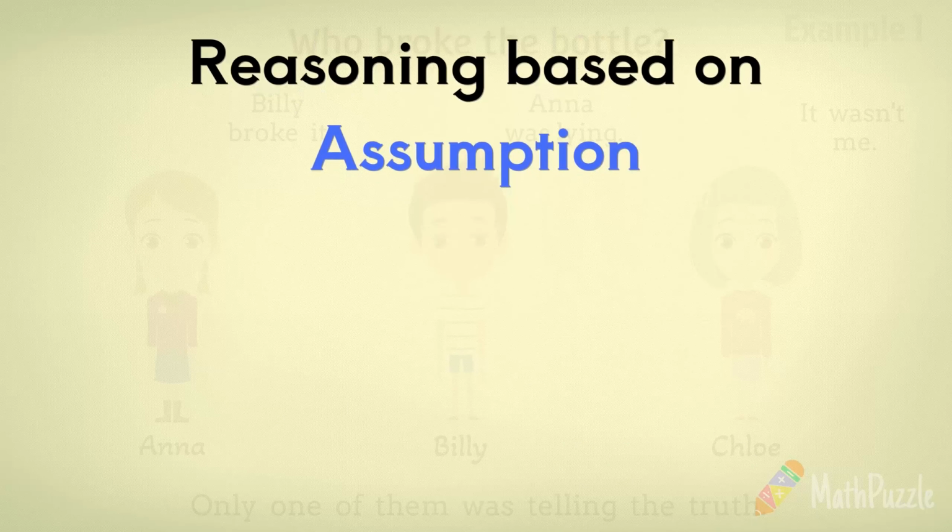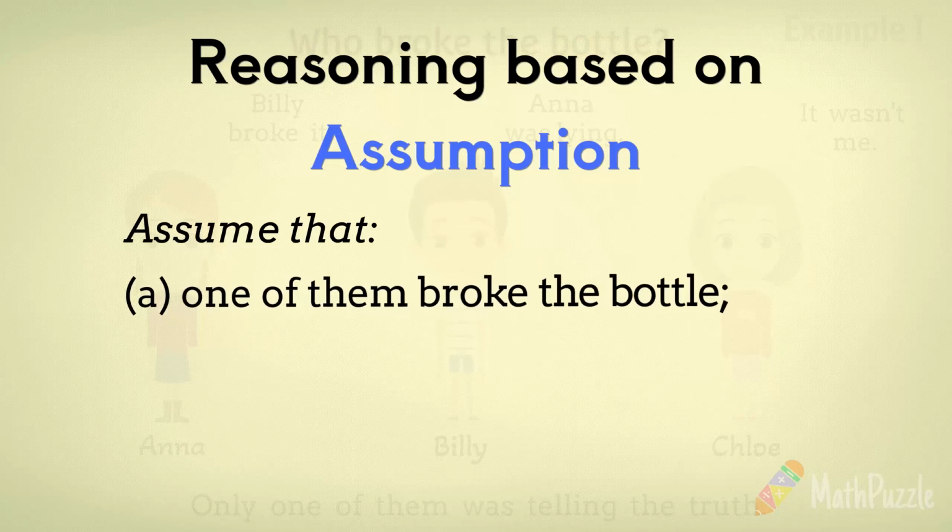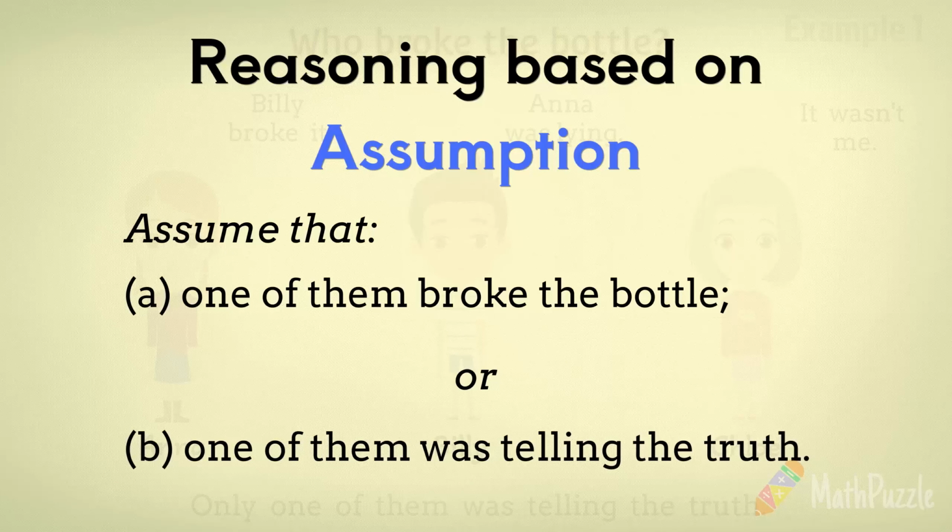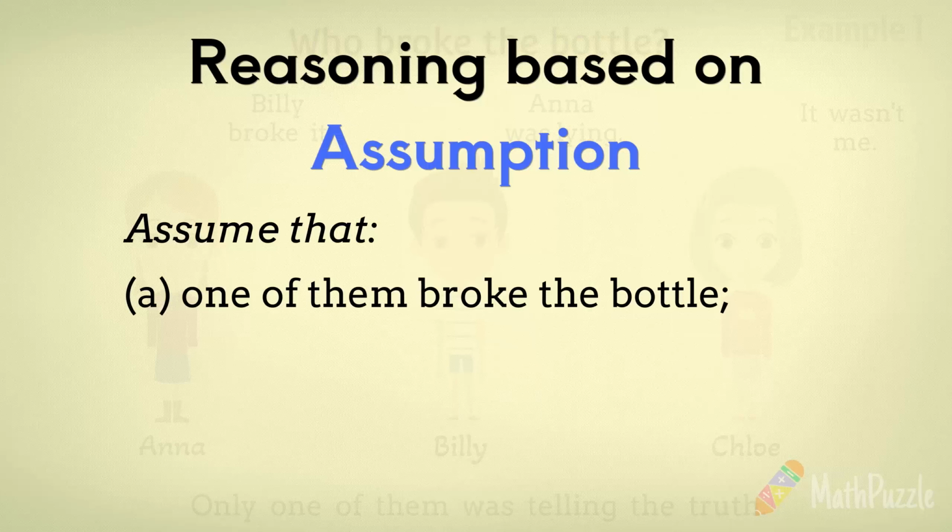Reasoning based on assumption. We can assume that one of the following happened. A. One of them broke the bottle. Or B. One of them was telling the truth. In fact, we only need to choose one assumption, not both. However, I will demonstrate both situations in this video. Let's get started with the first assumption.